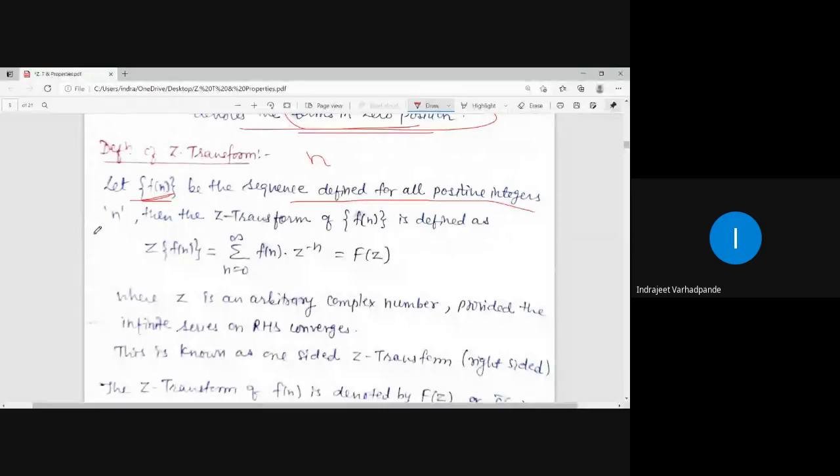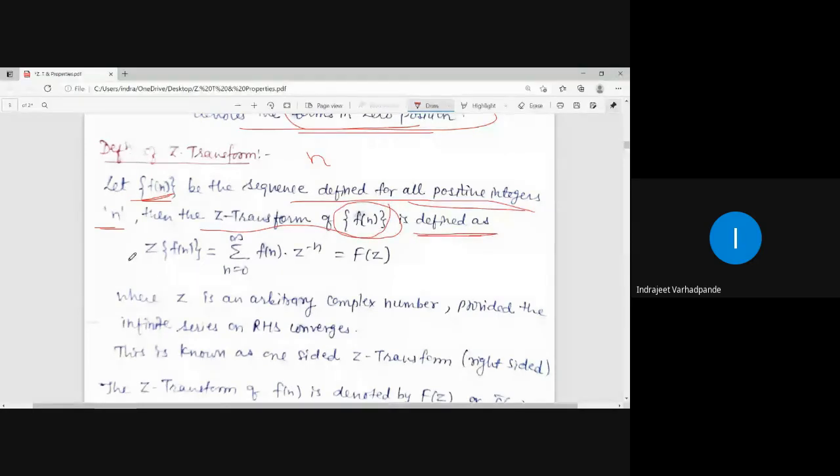As I am saying again and again, we will be restricting ourselves to the one-sided or right-sided Z transform, because in our discussion I will always start my sequence from 0 as well as positive numbers. The upper limit for the positive numbers is infinity. So it is defined for all the positive integers n. Then the Z transform of the sequence f of n is defined as